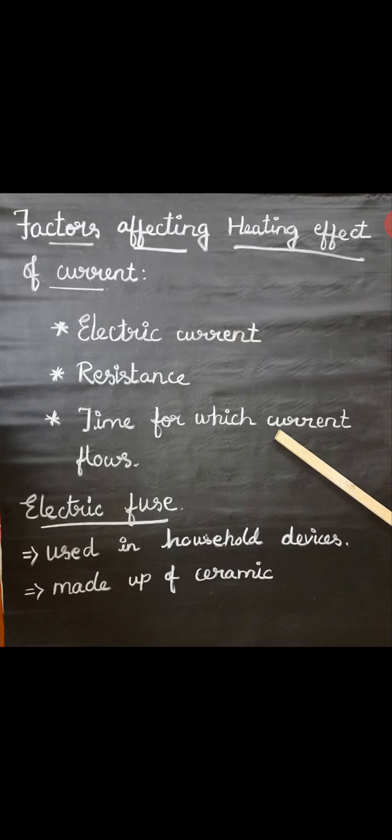The body of the electric fuse is made up of ceramic, and it has two points for connecting the fuse wire. Whenever there is an overload of current in the wire, only at that time the fuse wire will melt. This breaks the circuit and helps in preventing damage to the costly appliances.